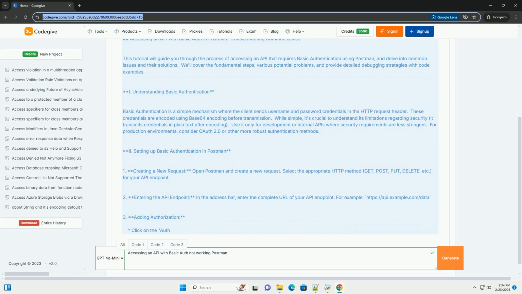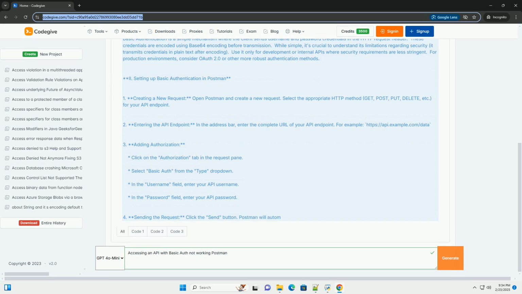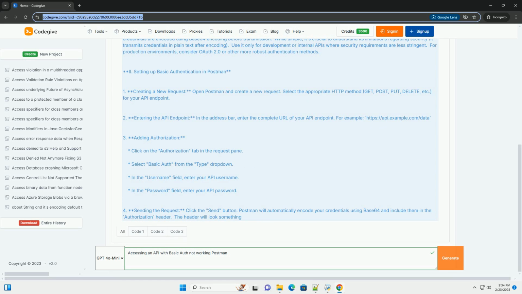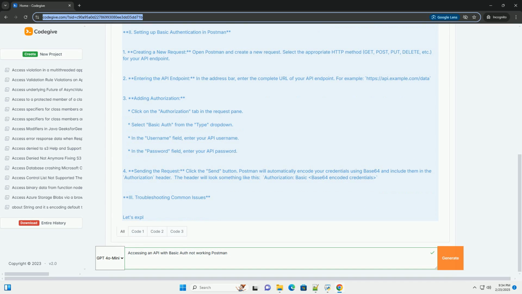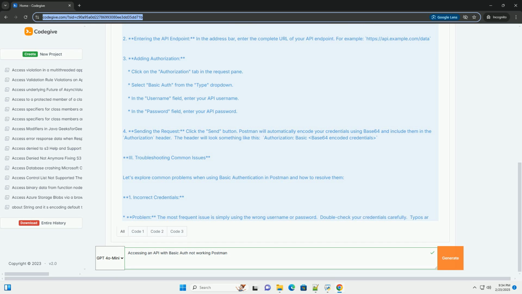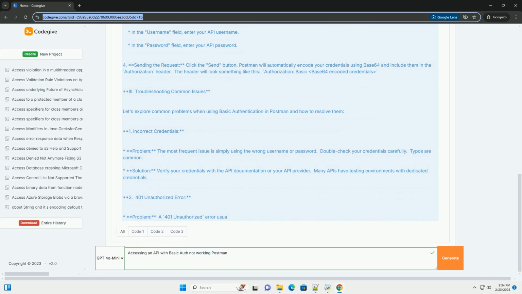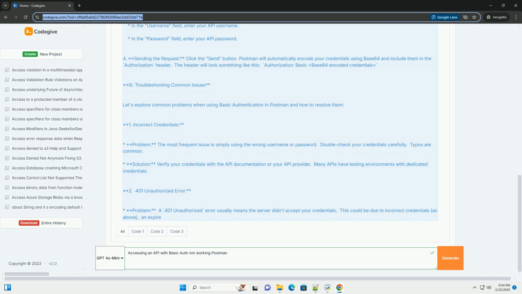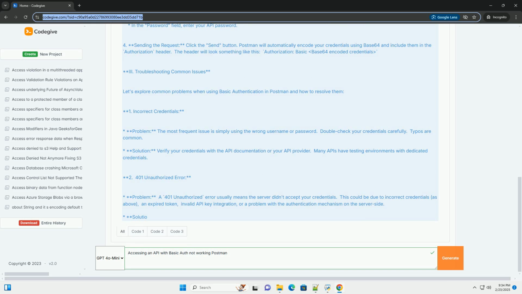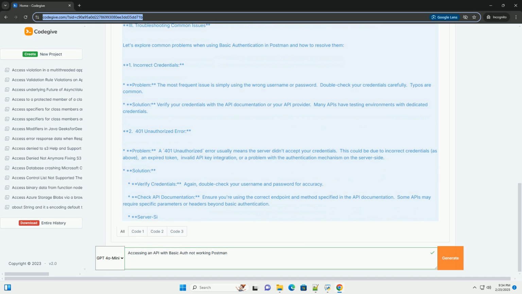Understanding basic authentication. Basic authentication is a simple mechanism where the client sends username and password credentials in the HTTP request header. These credentials are encoded using base64 encoding before transmission. While simple, it's crucial to understand its limitations regarding security. It transmits credentials in plain text after encoding. Use it only for development or internal APIs where security requirements are less stringent. For production environments, consider OAuth 2.0 or other more robust authentication methods.